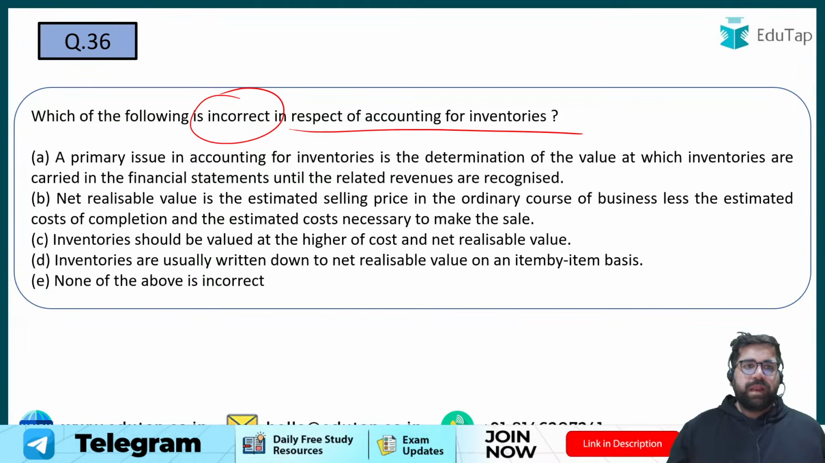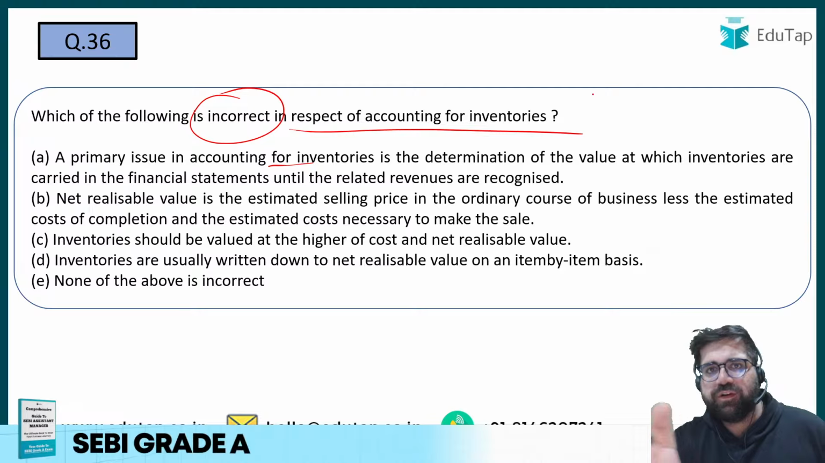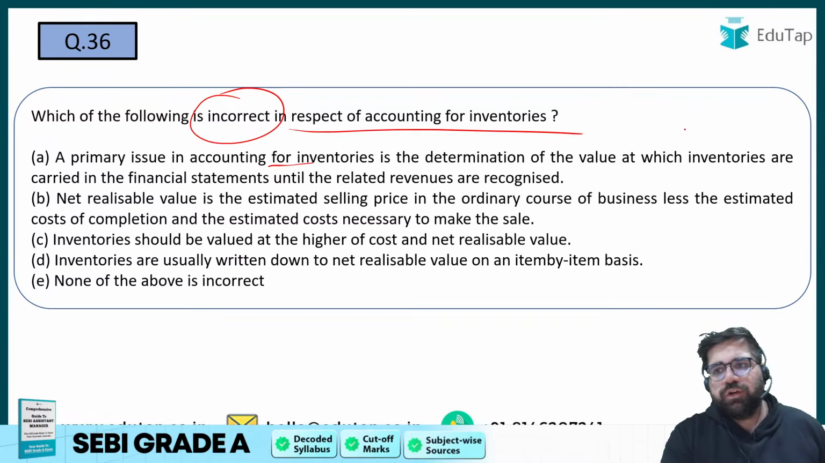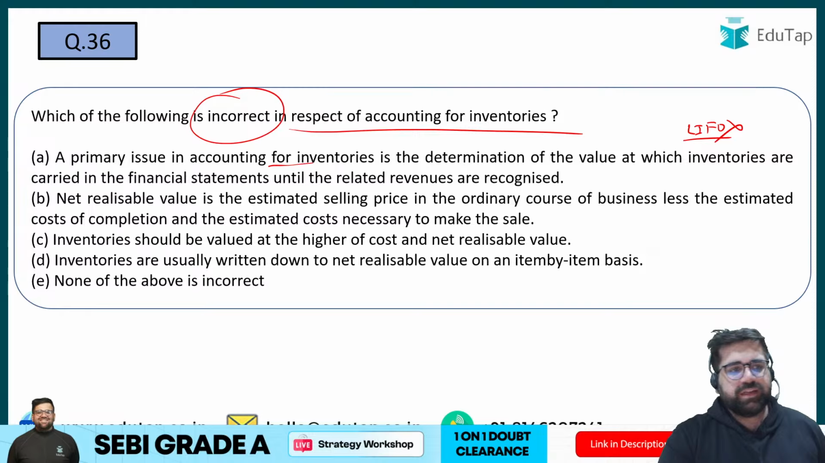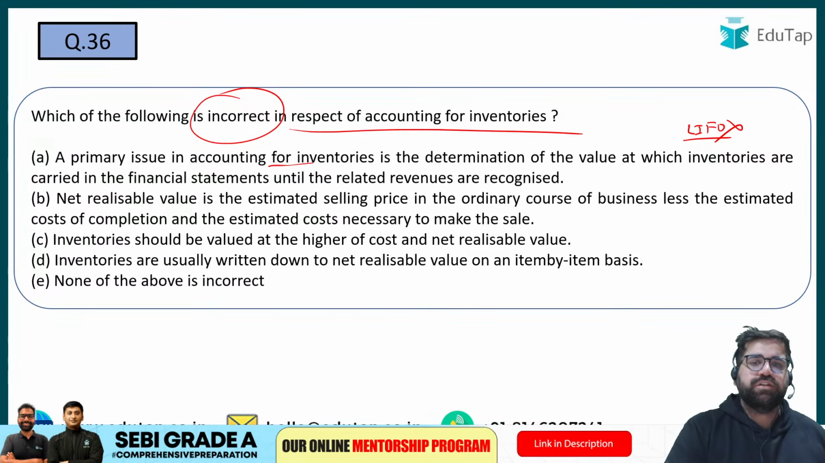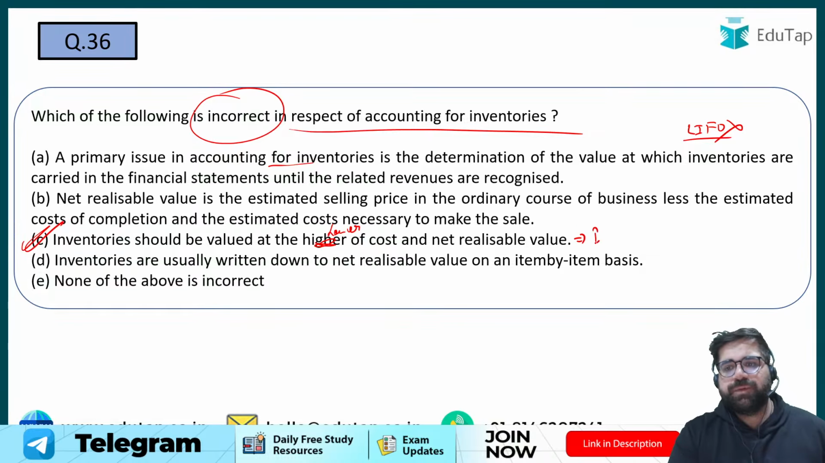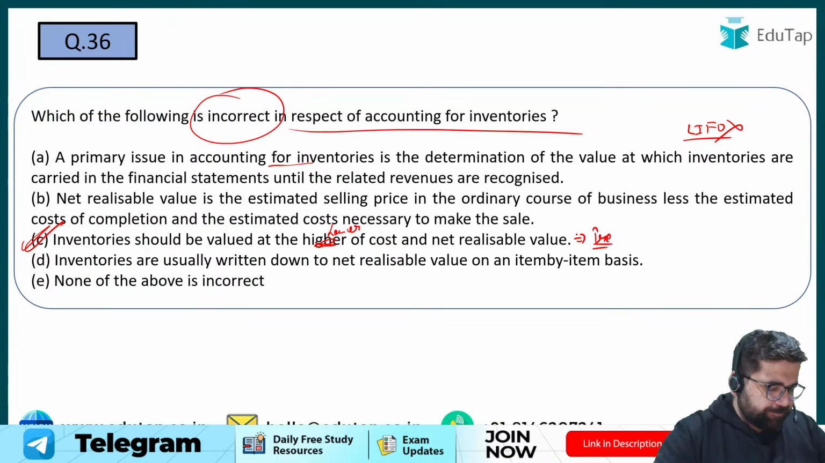A primary issue in accounting for inventory is the determination of values at which inventories are carried in the financial statements. Yes, so you have your valuation के लिए multiple methods now, FIFO, LIFO and whatnot. But as per the accounting standards, you cannot use LIFO. Only FIFO and weighted average is allowed. Net realizable value is estimated selling price of an ordinary course of business less the cost of completion and the estimated cost of necessary to make a sale. Okay. Inventory should be valued at a higher of cost and realizable. No, they should be valued at a lower. Right? So my answer will be option number C. C, because as per principle of prudence also you have to value at a lower price. Right? So my answer will be option number C.